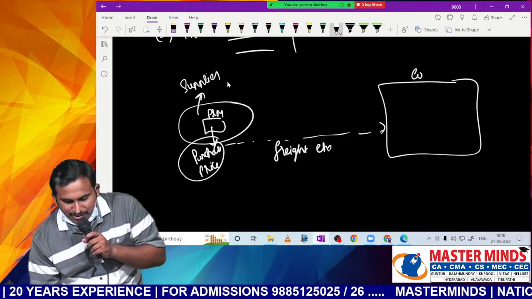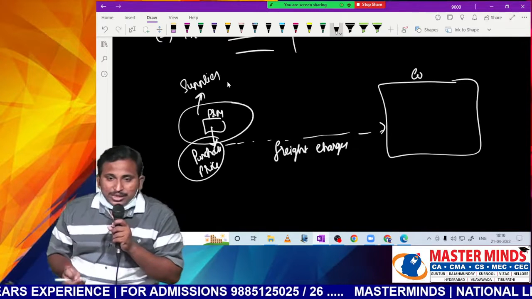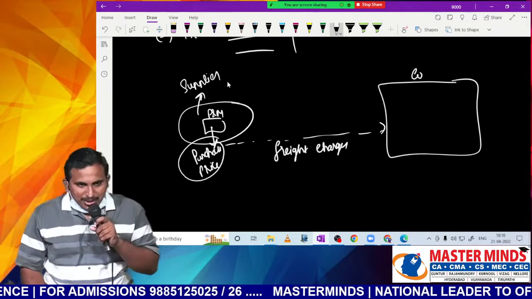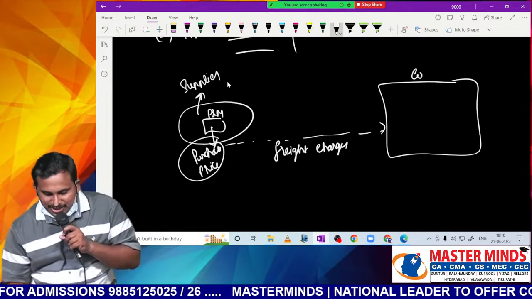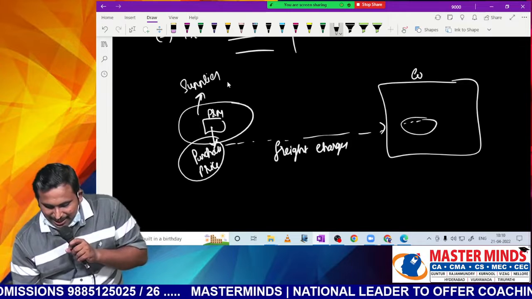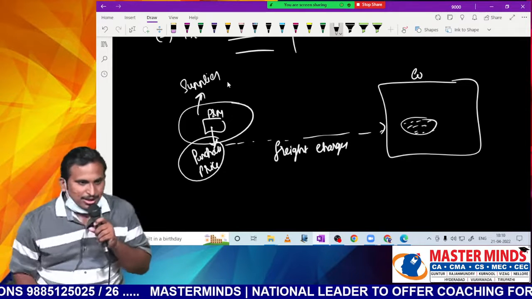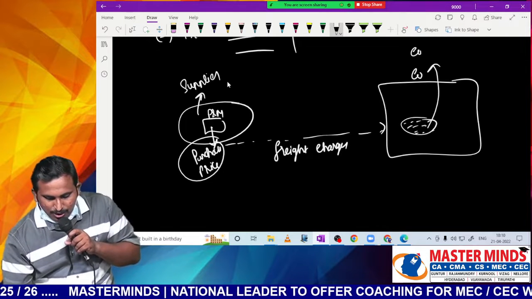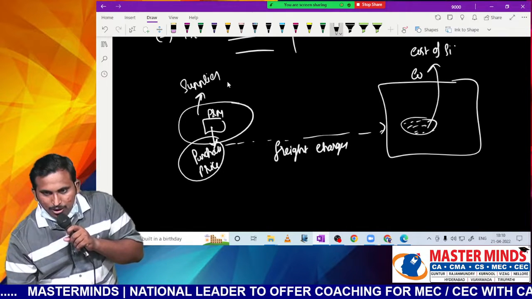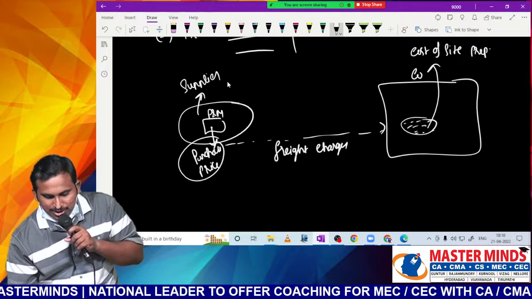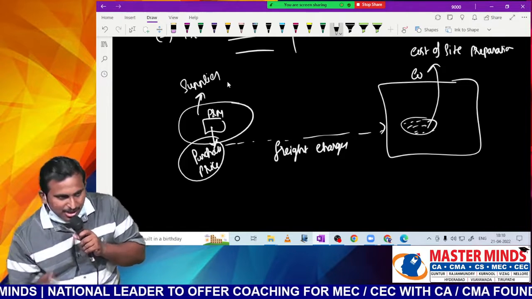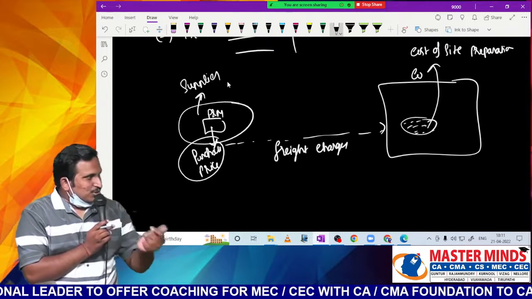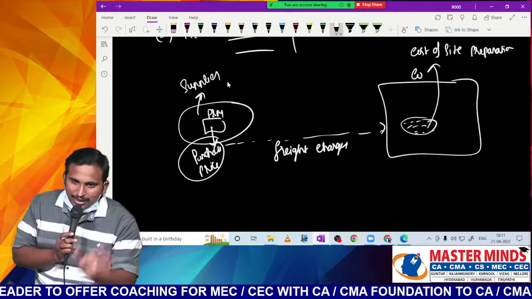What will be there, sir? Freight charges. Now, sometimes you might bring big plant and machinery. When you bring big plant and machinery, first of all, that site has to be made ready for installation, which we call the cost of site preparation or site restoration costs. Unless we make it ready, we cannot install plant and machinery. So site preparation costs also are required.